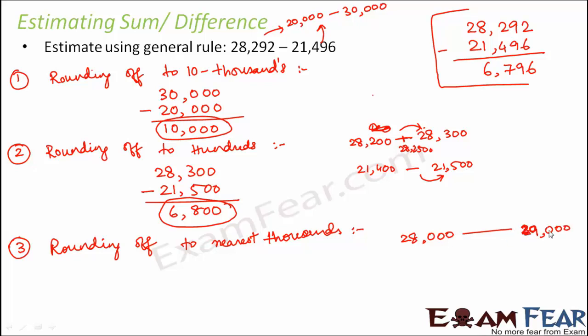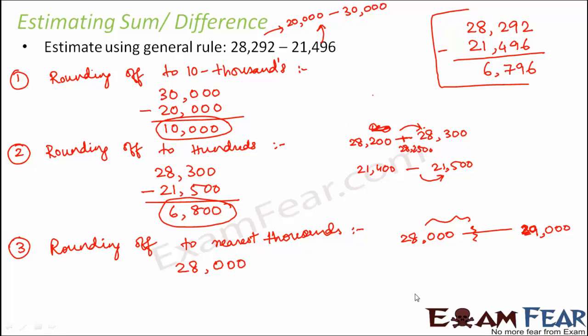So this is the range. It has to lie somewhere between 28,000 and 29,000, because now we are considering the nearest thousands place. Now looking at this number, you can say that it is closer to 28,000. So you can approximate it as 28,000.